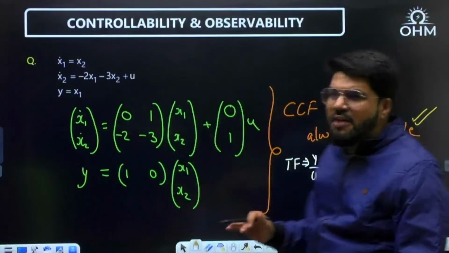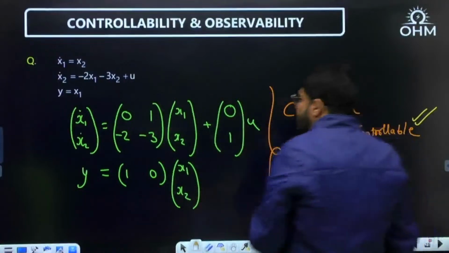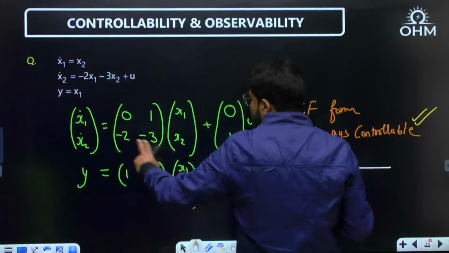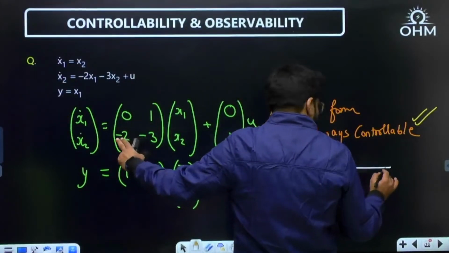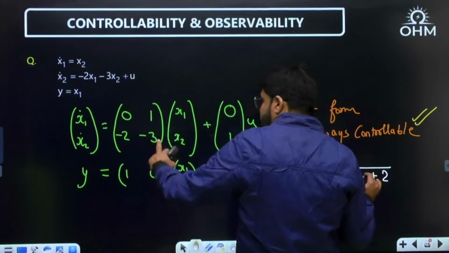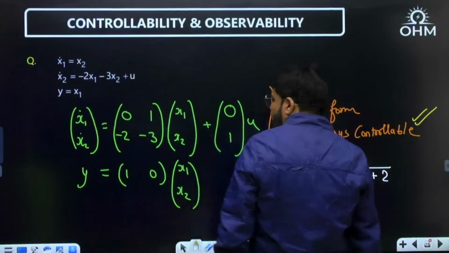But if it is CCF, why waste time? If it is CCF, it is controllable. Now see the transfer function, dear. What is this minus 2, minus 3? These are the coefficients of the denominator, with opposite sign. So what should be the constant term? If here it is minus 2, here it should be 2. Then reverse 3s plus s square. Quadratic, na? Second order system.